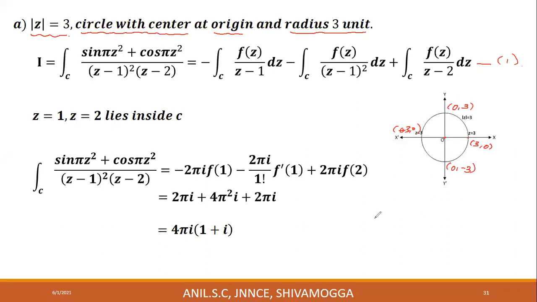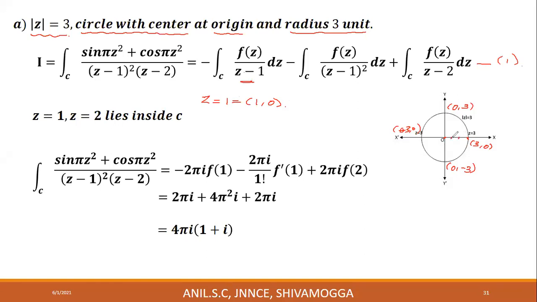Now look at the points at which the given function is not analytic.